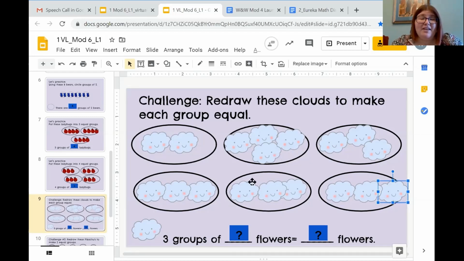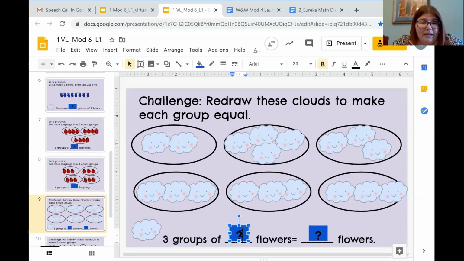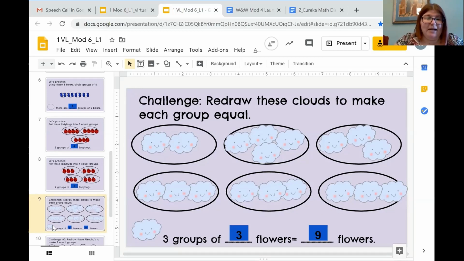So I have 9 clouds, and so I have 3 groups of how many clouds? I have 3 clouds inside of each group, and I know this says flowers, silly, silly mistake. And that equals how many total, or 3 groups of 3 clouds is the same as or equals how many total clouds did I say I had? Right, 9. So I've went ahead and entered into my text boxes, and now we have challenge problem number 2.